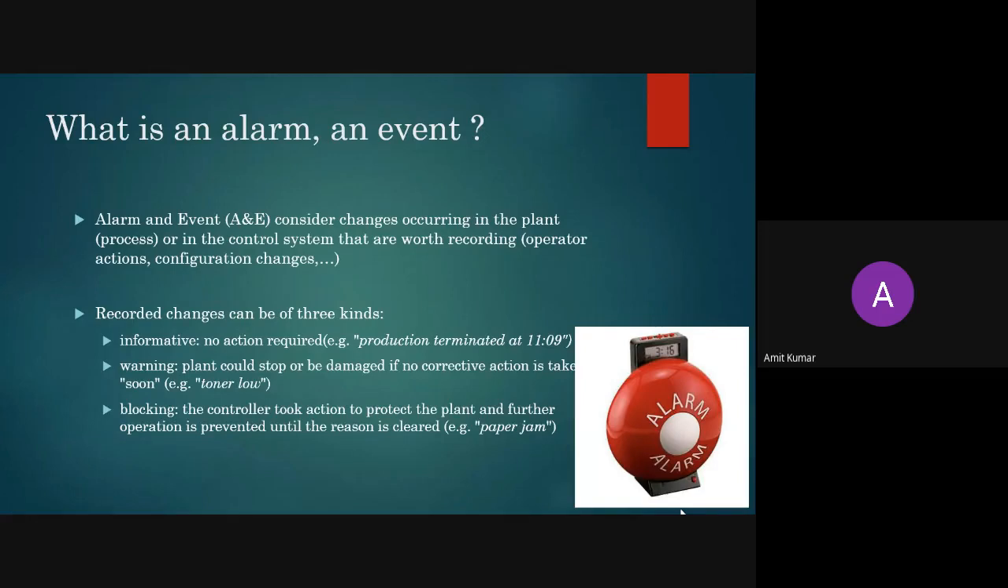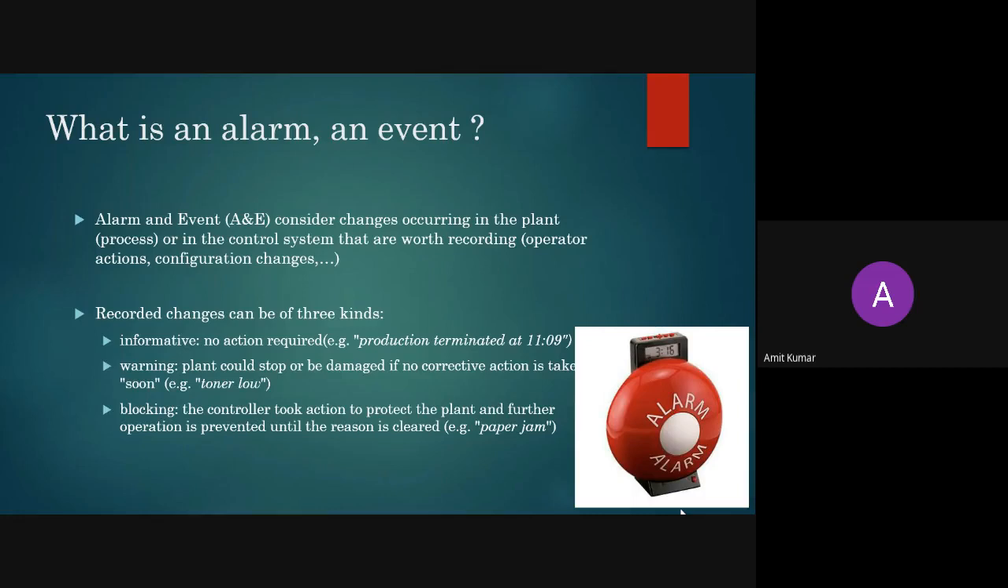And the second thing, the recorded changes can be of three kinds. First one is informative, second one is warning, third one is blocking. Informative means you just give the information, like time: production terminated at 11.09. That is a time. Here you don't need to take any action, so that is informative record changes. The second one is warning. Here we will get a warning like plant could stop or be damaged if no corrective action is taken soon. This kind of message will be a warning.